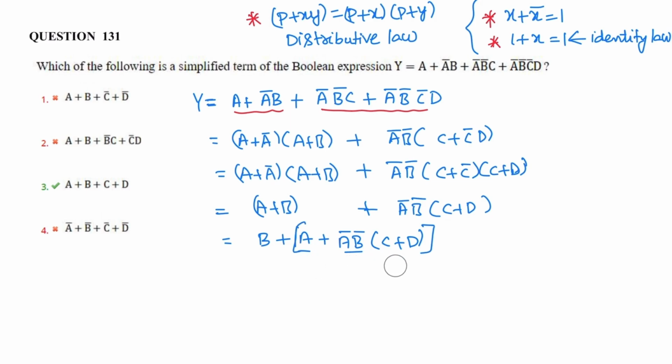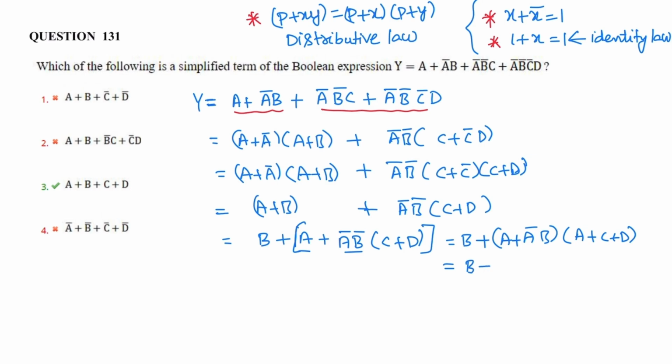Apply the distributive law here. So from this we will get B plus A bar B, A plus C plus D. So again apply the distributive law here. A plus A bar B, A plus A bar into A plus B bar.